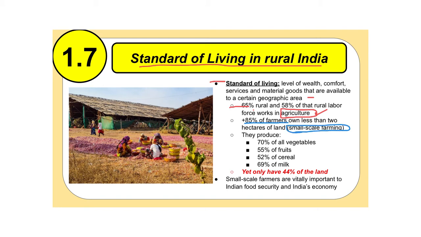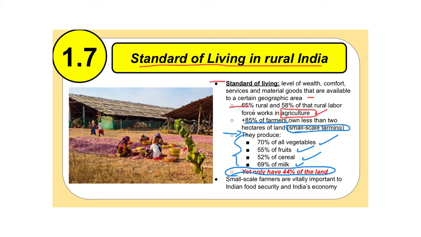While some of that may not be too impressive, you need to look at this. Those small-scale farmers produce 70% of all vegetables, 55% of all fruits, 52% of all milk, 69% of all cereal. Yet they only use 44% of the land available to them. So they use less than half of the land in India, but they produce all of this.